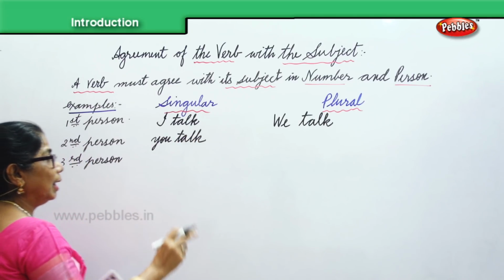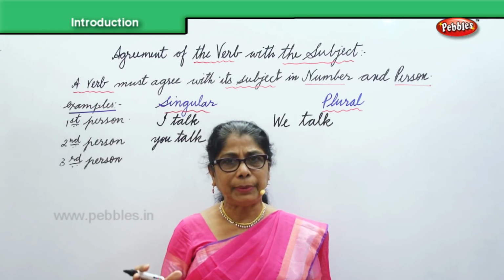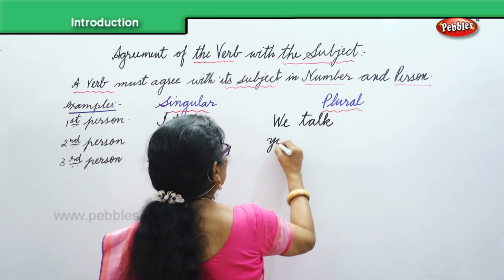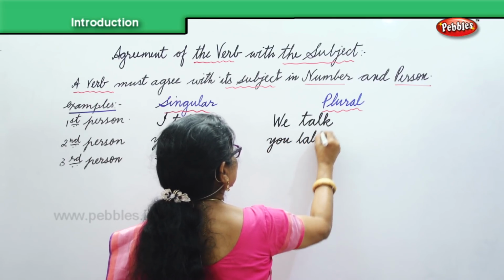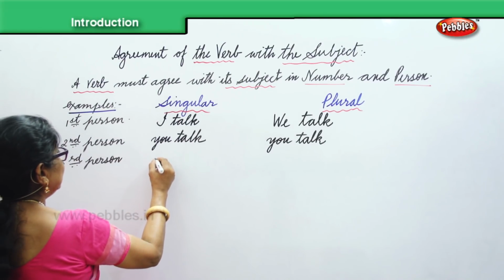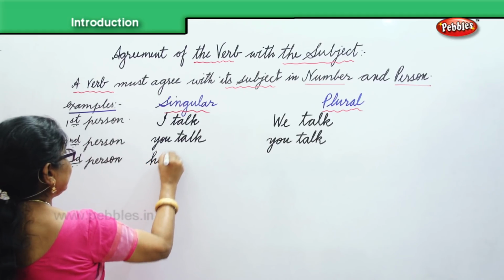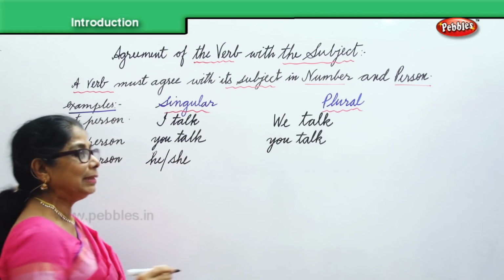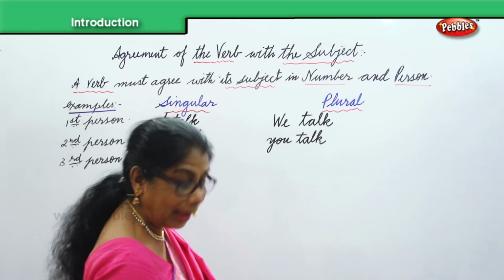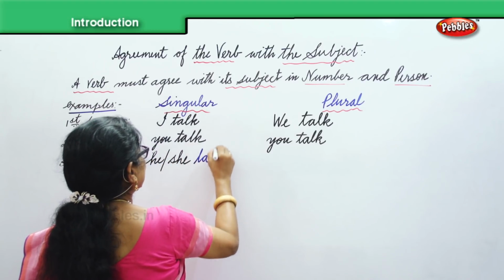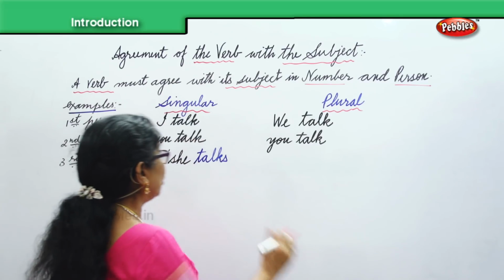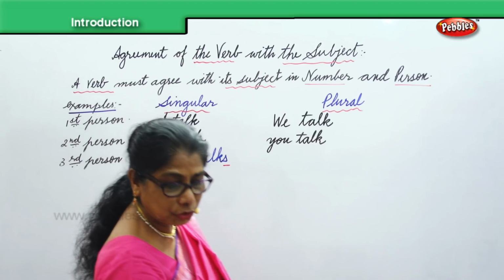You say you talk, and when it comes to plural, in the second person, you will again say you talk. For the number, you only, you talk. But in the third person, supposing you say he or she, here there is a change, and that's what we have to look at. Talks. Look at the change. He talks or she talks. That S comes there. Look at the verb change here.